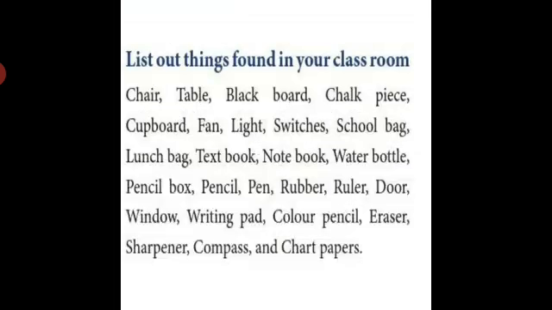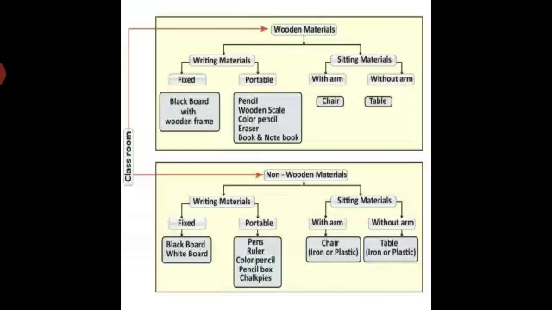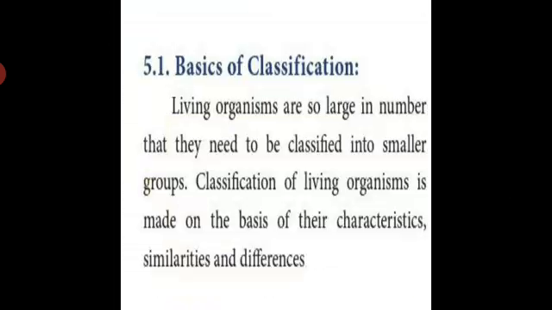The similarities and differences existing among the materials around you, we need to observe and identify to construct a dichotomous key.